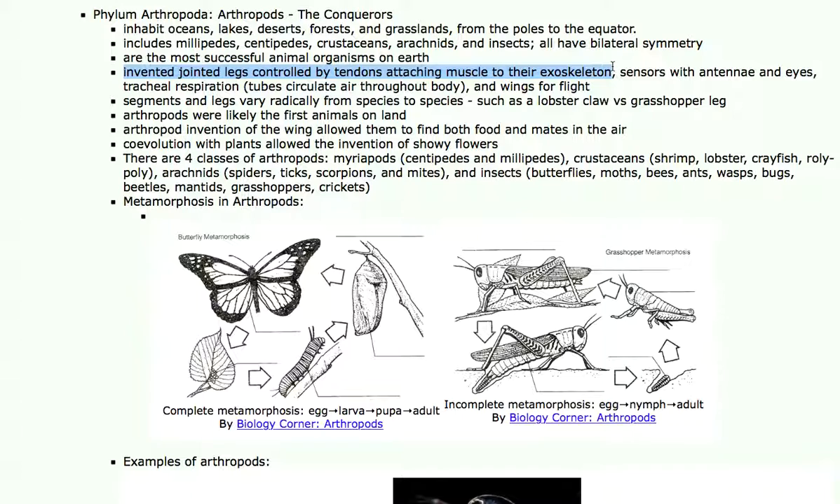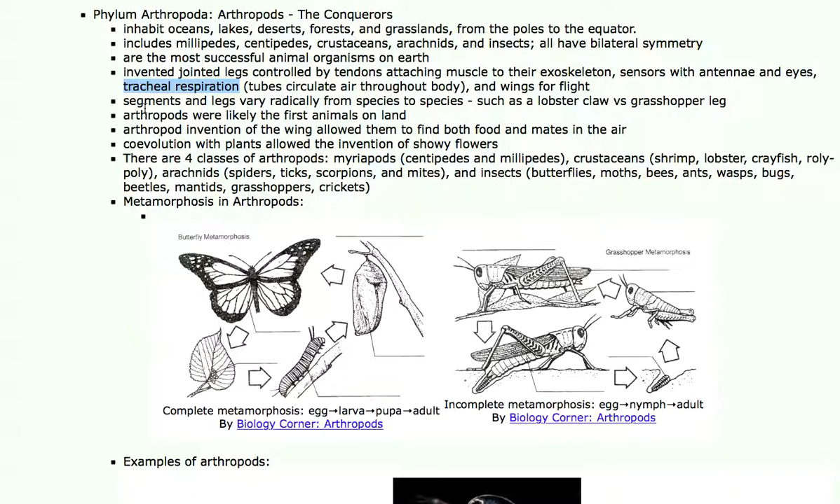Flying. They invented flight. These are the first animals in the air. They have good sensory equipment. They have sensors with antennae and eyes. The insects have a crazy tracheal respiratory system. They do not have a lung like we do. Instead, they have tubes that circulate air throughout their entire body. So their whole body is essentially a lung. And they have wings. Many species of insects have wings for flight.